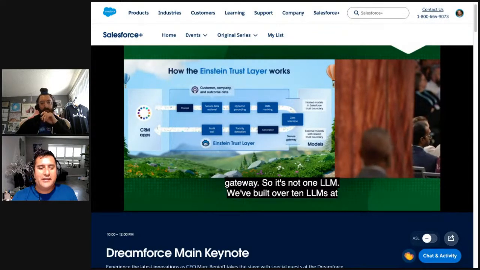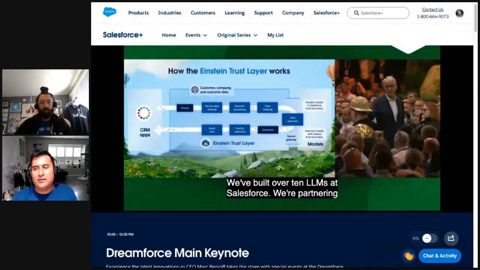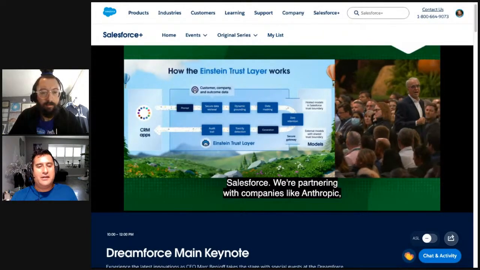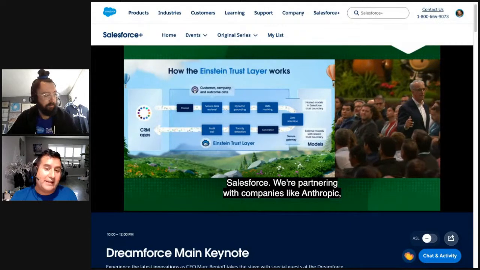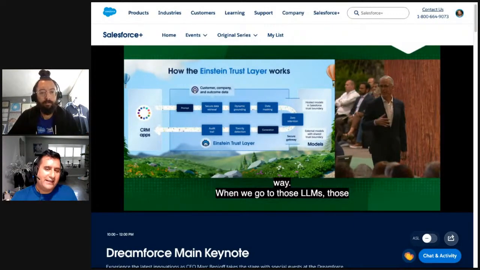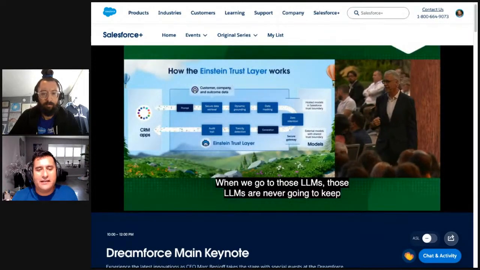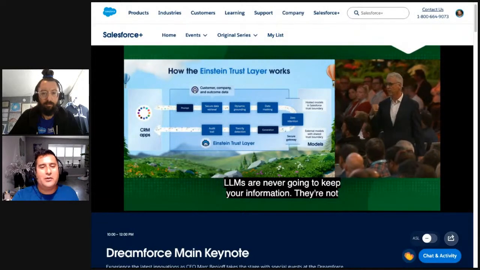You're taking all these existing amazing LLMs from Cohere, OpenAI, and it could be your own LLM as well, by the way. And we now have this secure gateway. When we go to those LLMs, they're never going to just suck up your enterprise data and train on it. LLMs can't function without data, and if your information has no data, it won't be able to get smarter with your data.